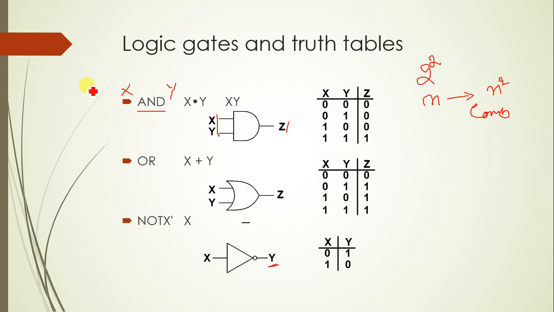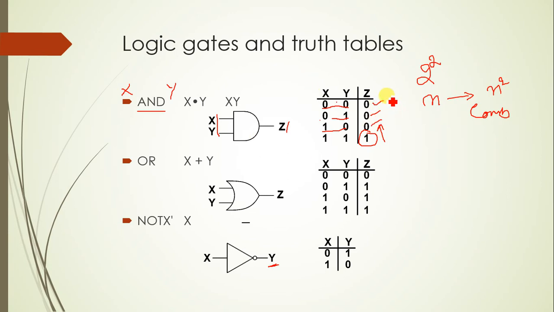The AND gate is a very simple gate, very easy to understand, it is nothing but multiplication, okay? That means whenever X and Y together are high, only in that condition will my output Z be high, right? You get 0 and 0, where the output is 0, that is 0 into 0. 0 into 1, in that case also it is 0. 1 into 0, in that case also it is 0. 1 into 1, in that case alone you get output as high, right?